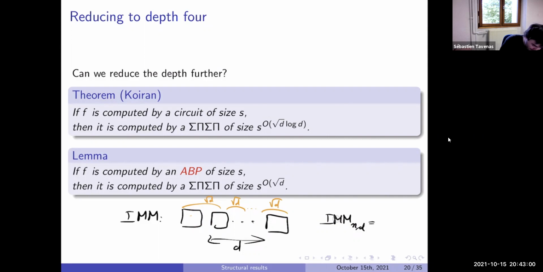The polynomial of one block is just IMM of n, square root of D. So if I can do IMM of n, square root of D, I do it square root of D times. Now I have square root of D new matrices, one for each block. I do again IMM of n, square root of D, the product of these things. This product of matrices, we can do it in order, block by block, and multiply at the end. We know it's associative, we don't change the result.